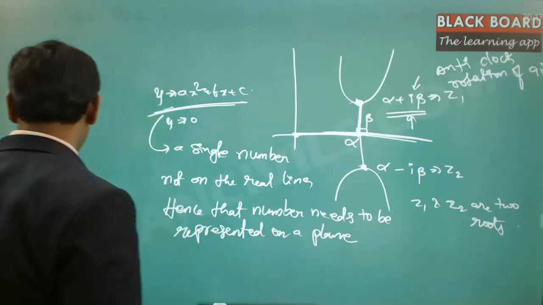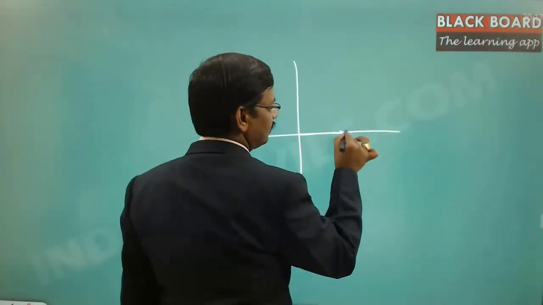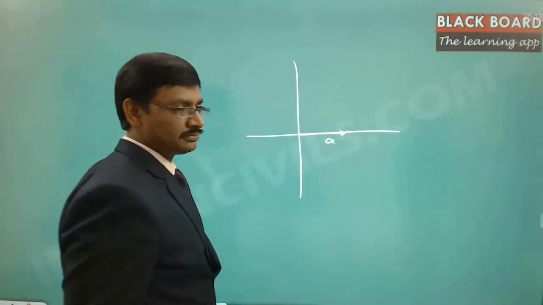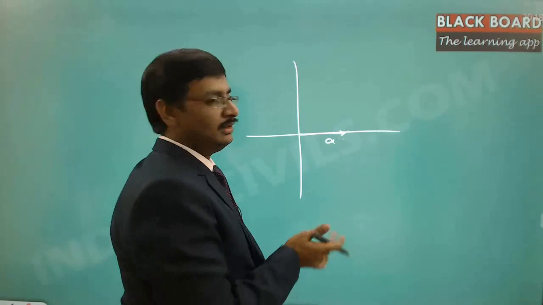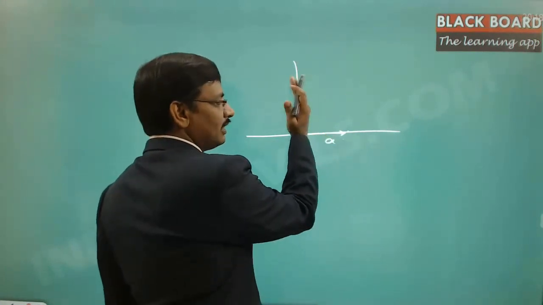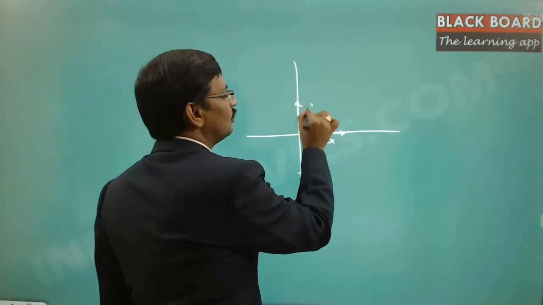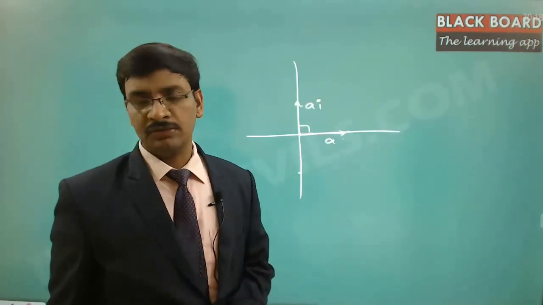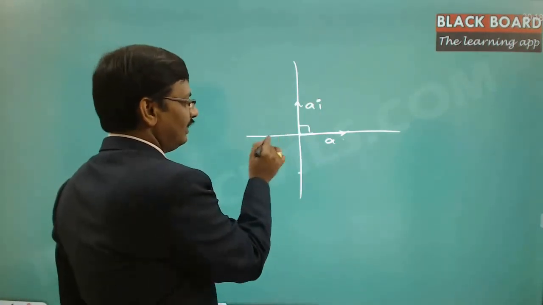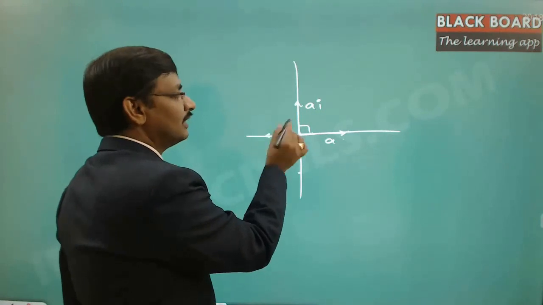See this, suppose I take one number on the real line. So this is of a length of a. Now if I multiply with i, meaning I am rotating this vector in the anti-clockwise direction by 90 degrees, this is what we treat as a i, and that is the meaning we attributed. If I again multiply with i, then this will again rotate in the anti-clockwise direction by an angle of 90 degrees.